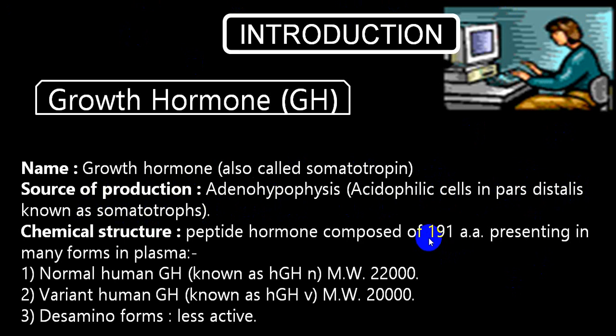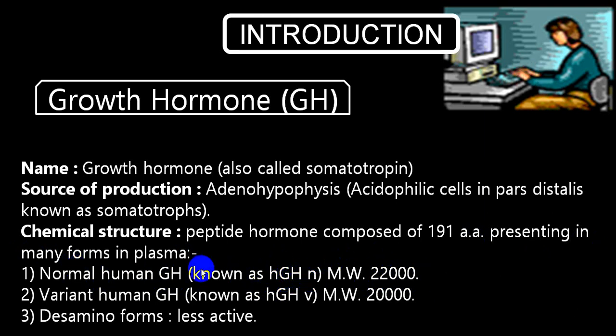Chemical structure wise, it consists of a 191 amino acid chain, and normal growth hormone has a molecular weight of approximately 22,000. It is also called HGH, human growth hormone, where N is for normal.